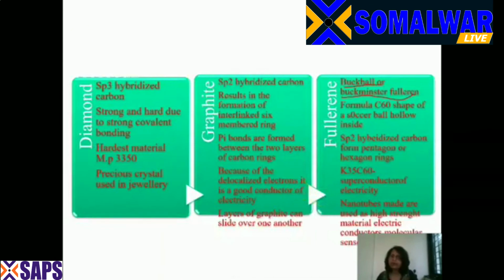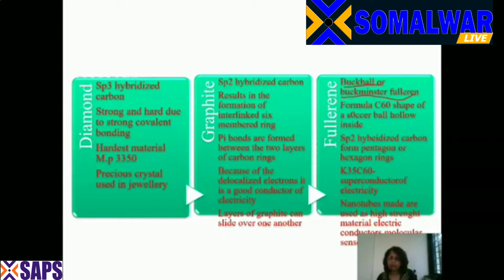Now, carbon forms a compound with potassium to give K3C60. They are superconductors of electricity and they are used as superconductors. Now, fullerene is also used in nanotubes. These nanotubes are used as high strength material, in electrical conductors and in molecular sensors. So nanotubes are used nowadays and these nanotubes are prepared from fullerene.